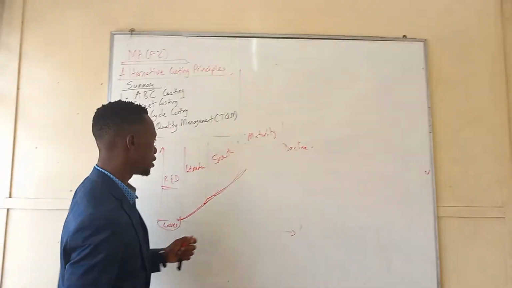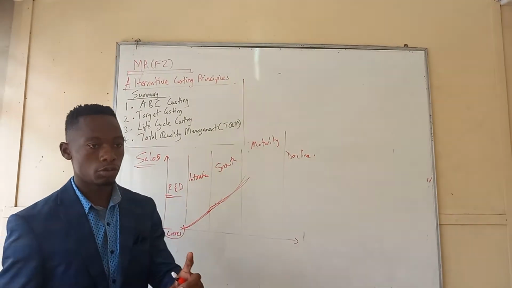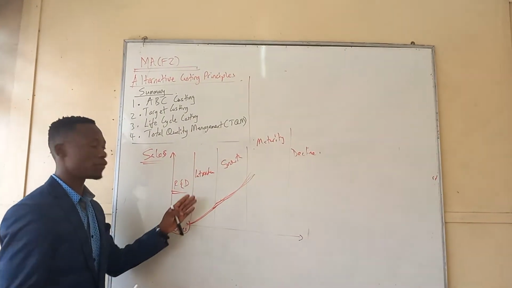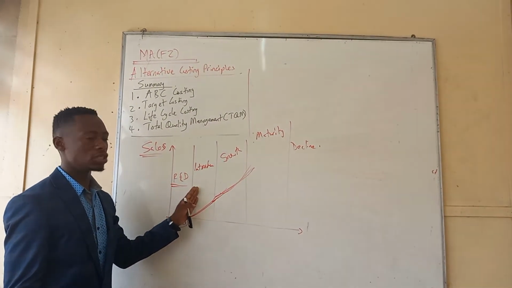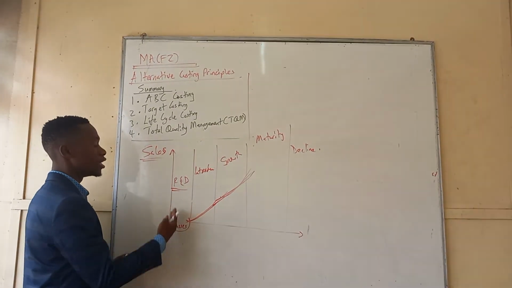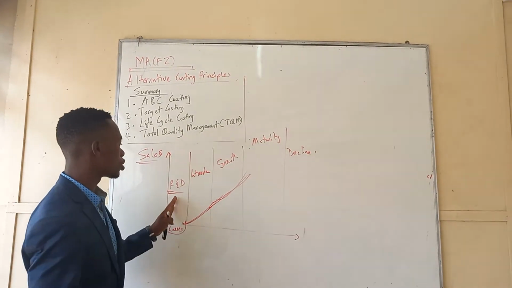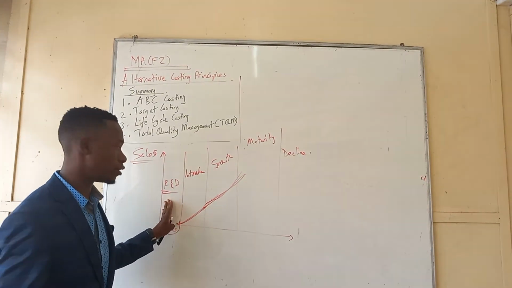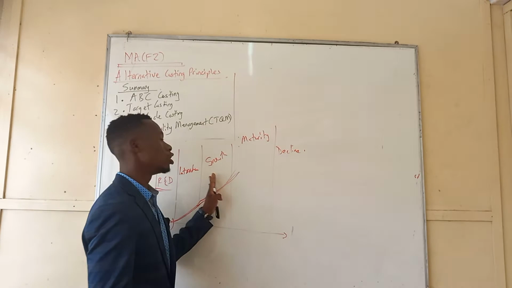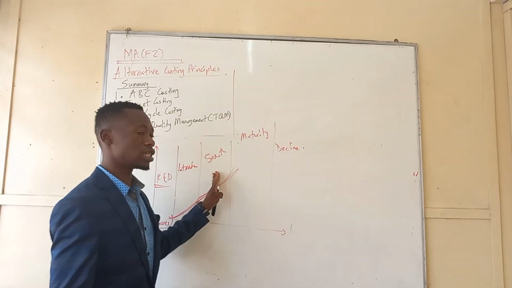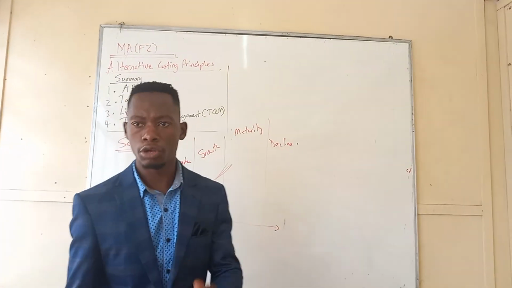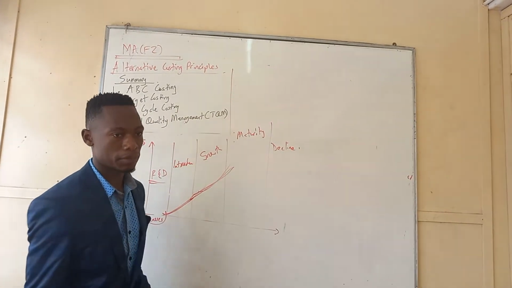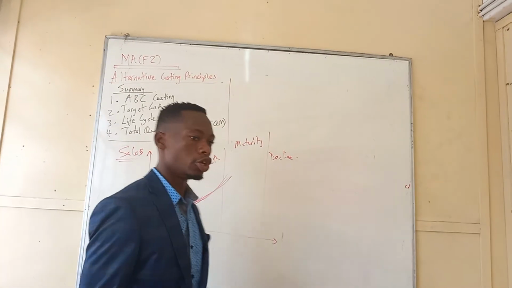The growth stage is the initial stage of making profits, because you can't say you are making profits in the introduction stage. On the introduction stage, you have not yet recovered the research and development costs, because most of the significant costs are incurred on the research and development stage. You move on to the growth stage, where you make profits, and sometimes you'll be able to charge a high selling price to recover your cost.